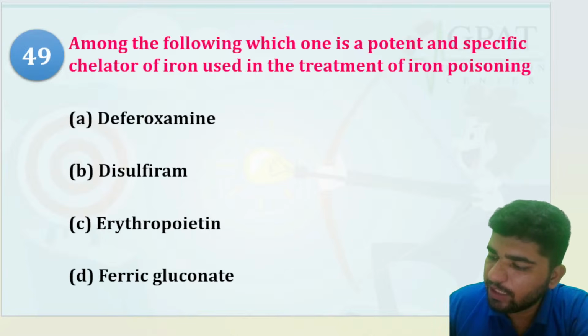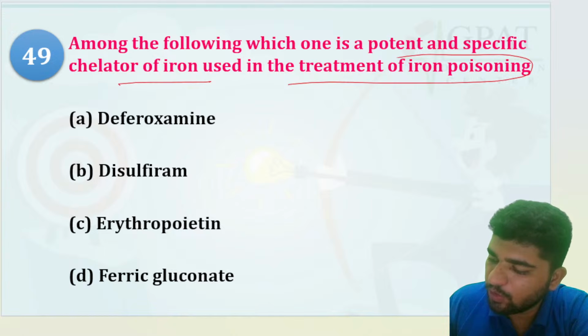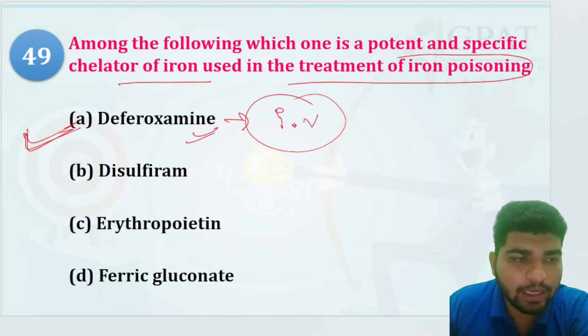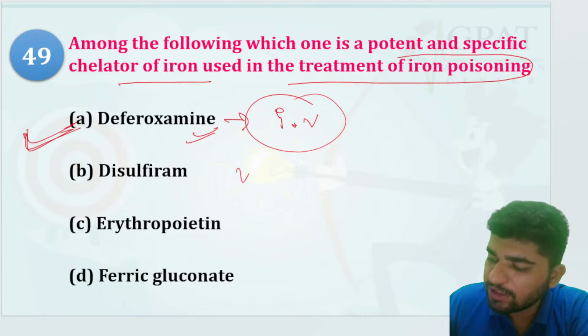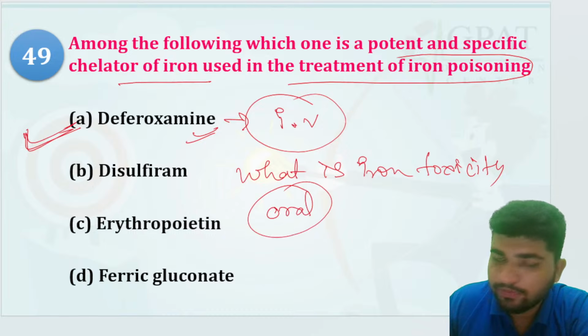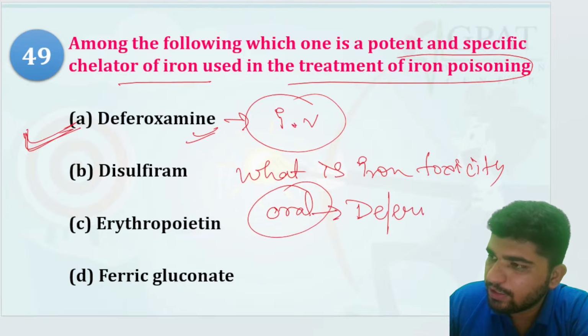Among the following, which one is a potent and specific chelator of iron used in the treatment of iron poisoning? Desferoxamine, disulfiram, erythropoietin, ferric gluconate. Desferoxamine is the correct option, given through IV for iron toxicity. But which one is given orally?